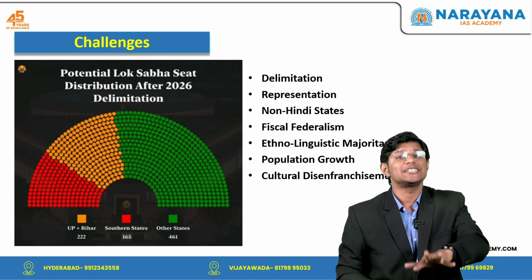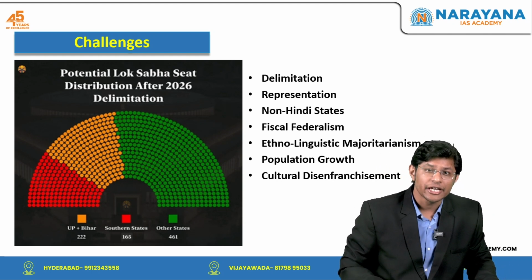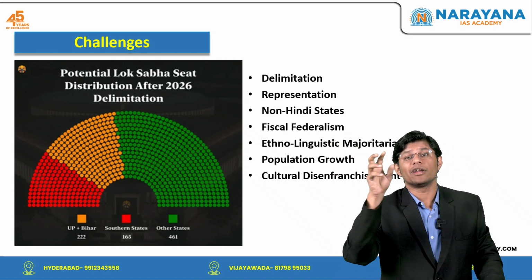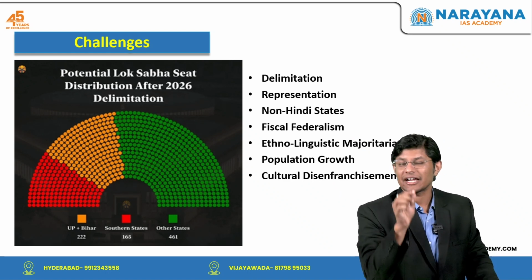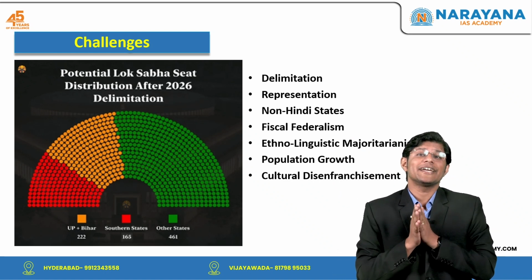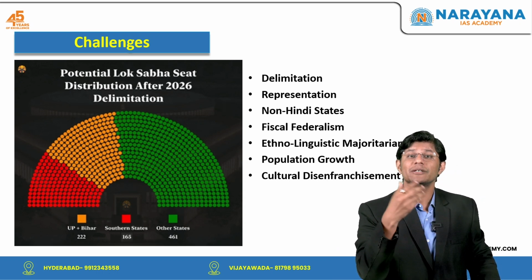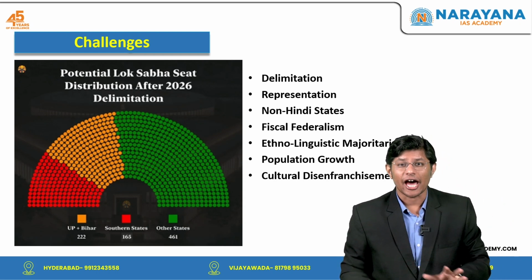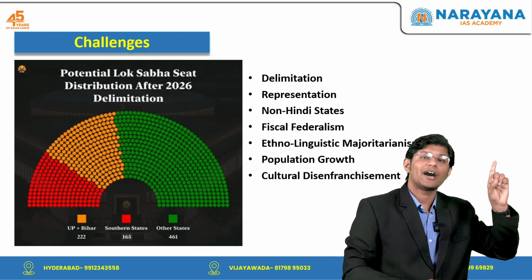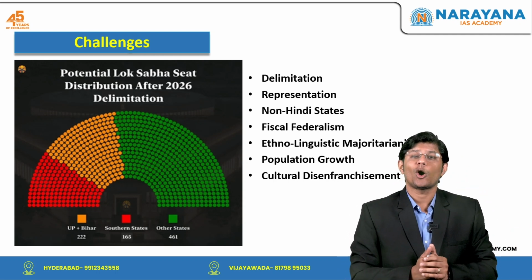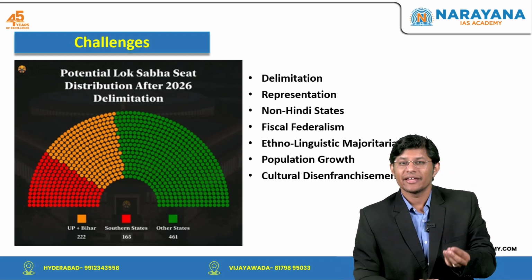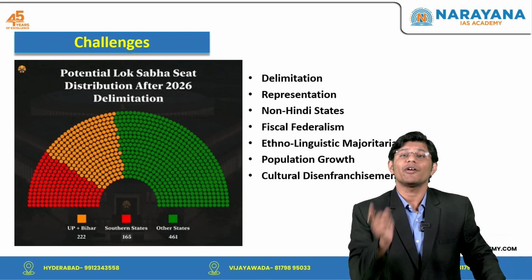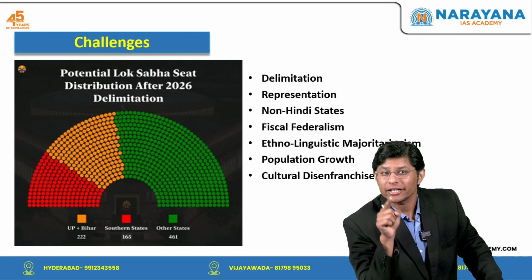This could marginalize non-Hindi speaking states, particularly those in the south, east and northeast, where linguistic and cultural identities are distinct. For example, the potential increase in seats for states like Uttar Pradesh, Madhya Pradesh and Bihar could lead to a situation where policies, laws and decisions are made largely from the perspective of the Hindi heartland. This could alienate non-Hindi regions which might feel that their needs, cultural identities and linguistic concerns are sidelined in favor of the interests of the majority Hindi-speaking population.